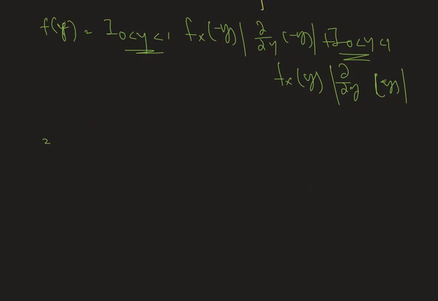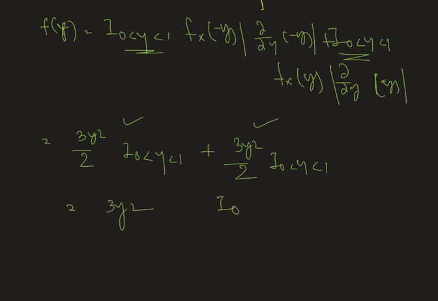Now f of x at minus y, that means 3y square divided by 2, plus here we get 3y square divided by 2 again. Therefore these two terms are same, therefore we can write 3y square whenever y is 0 to 1. Therefore the PDF reduces to 3y square when y is 0 to 1 and 0 otherwise.